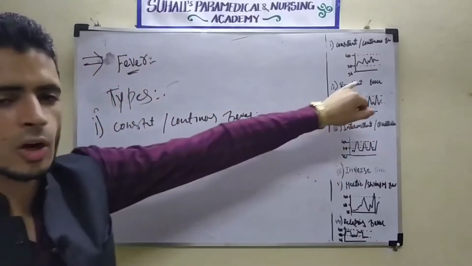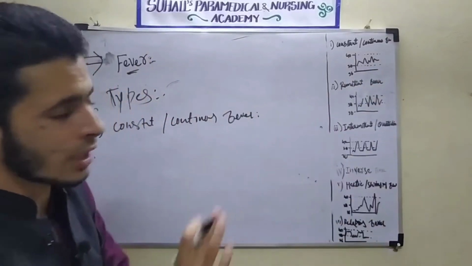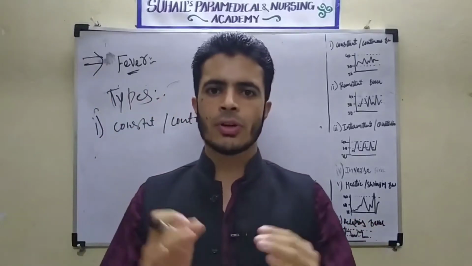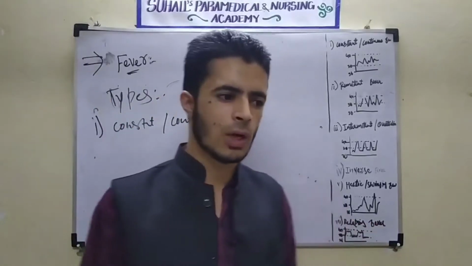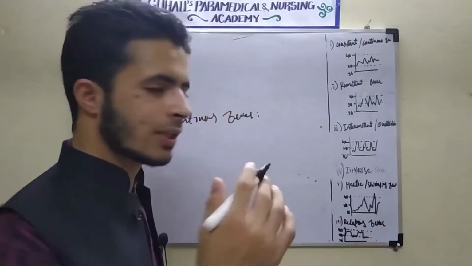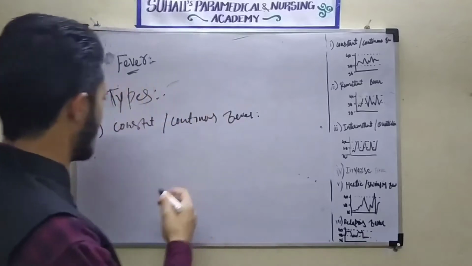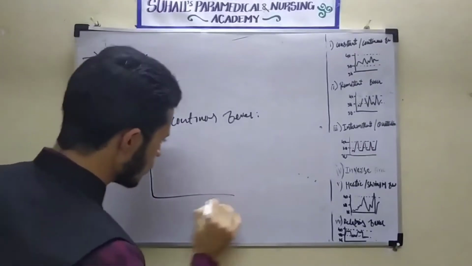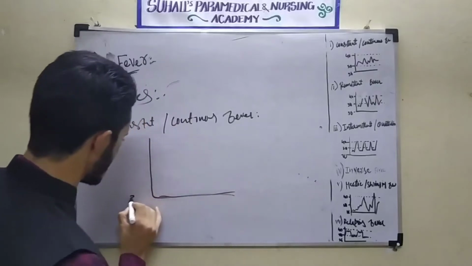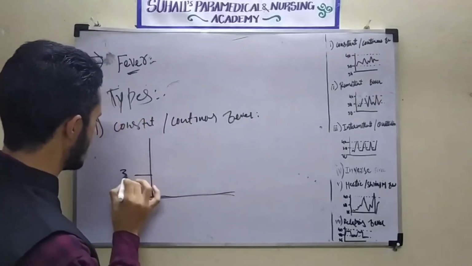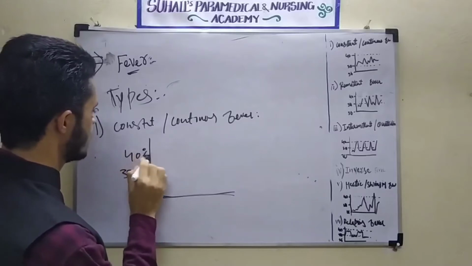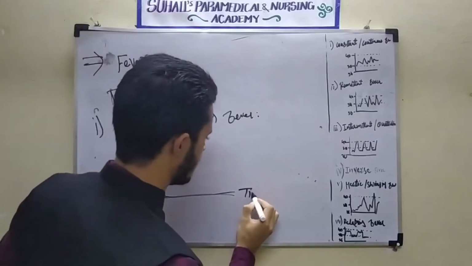What will happen? Here the graph I have given, but I will show the definition very clearly. The definition can also be written from the book. You can see it from the book also. But here I am going to explain the thing, otherwise it will take a lot of time to write the definition again and again. See here. Suppose I will give understanding by means of a graph. This is a graph. Suppose this is 36 degrees Celsius, this is 38 degrees Celsius, and this is 40 degrees Celsius. Here is the time.